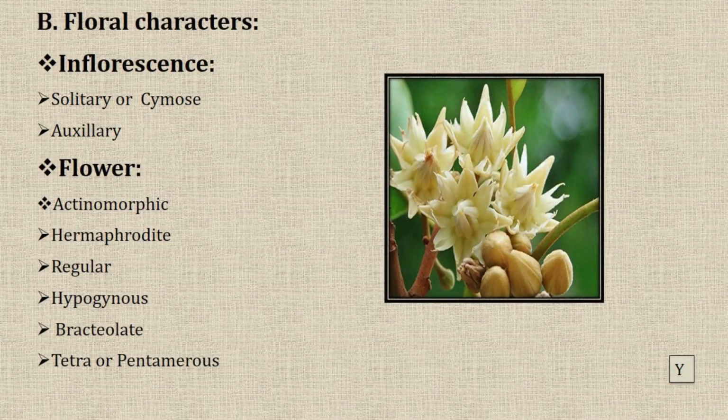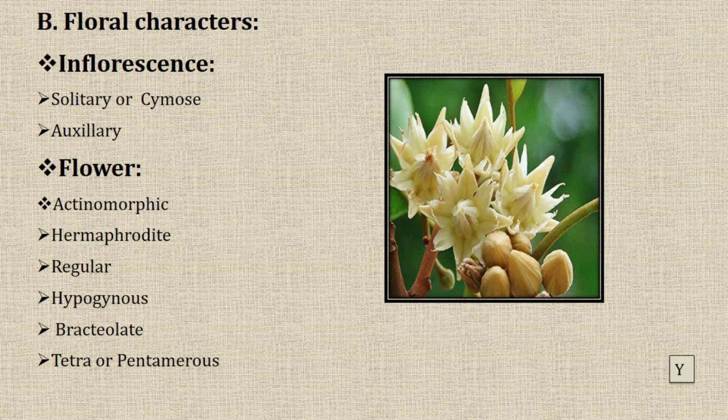Next, floral characters: inflorescence. Inflorescence means arrangement of the flowers on a plant.